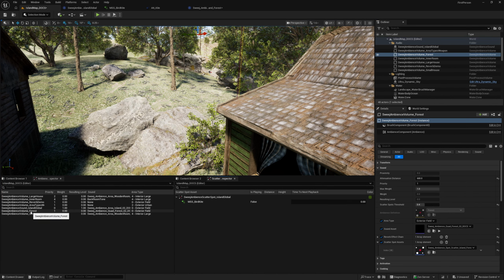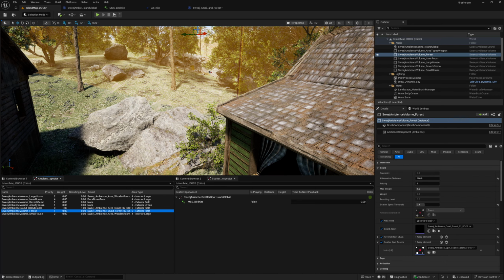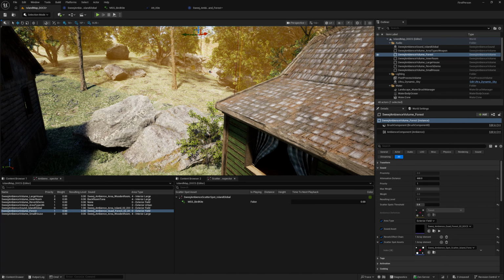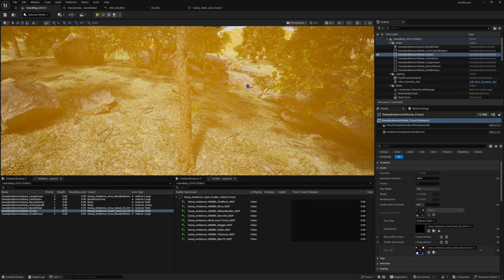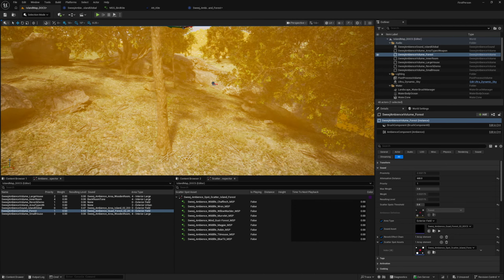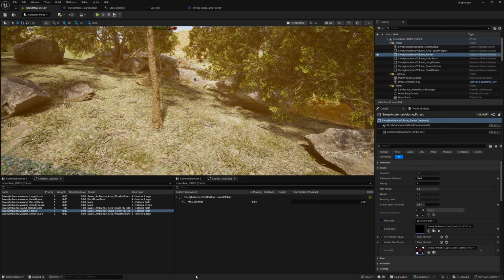Now as we move towards the forest from the island global, we can see the weight change and the resulting level change as we pass through that attenuation distance. And simultaneously, we should see the scatter spots start to play as soon as the resulting level reaches 0.4.